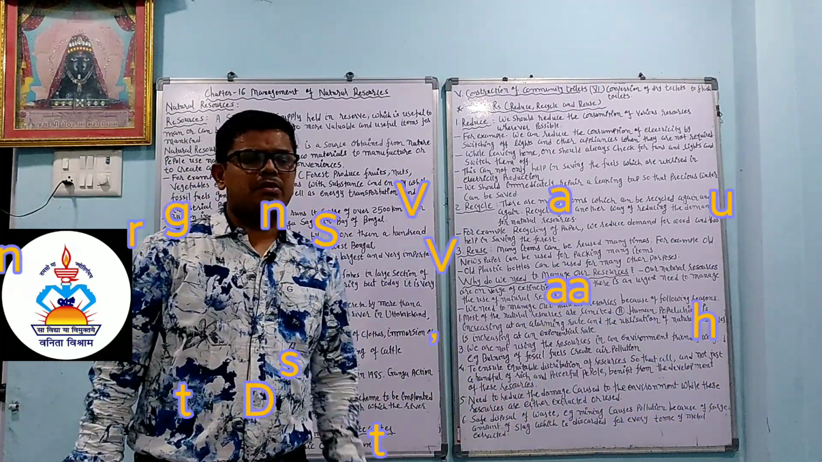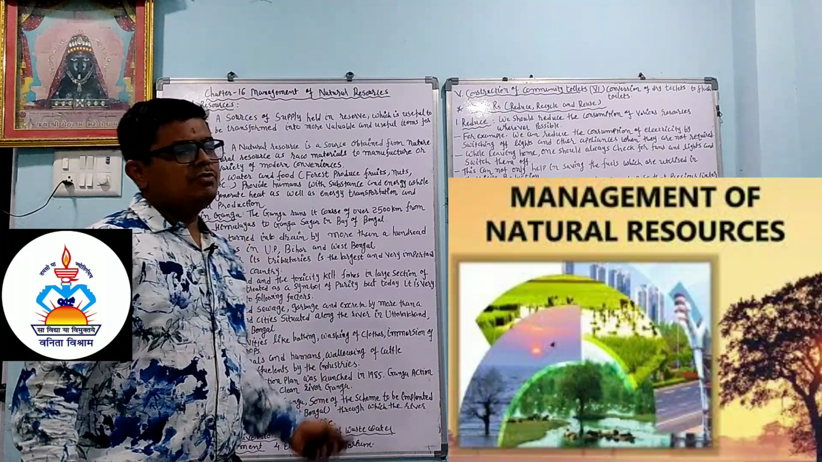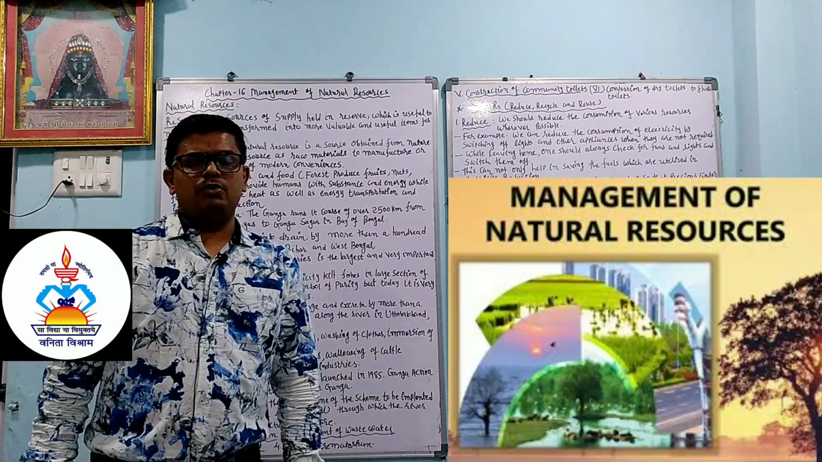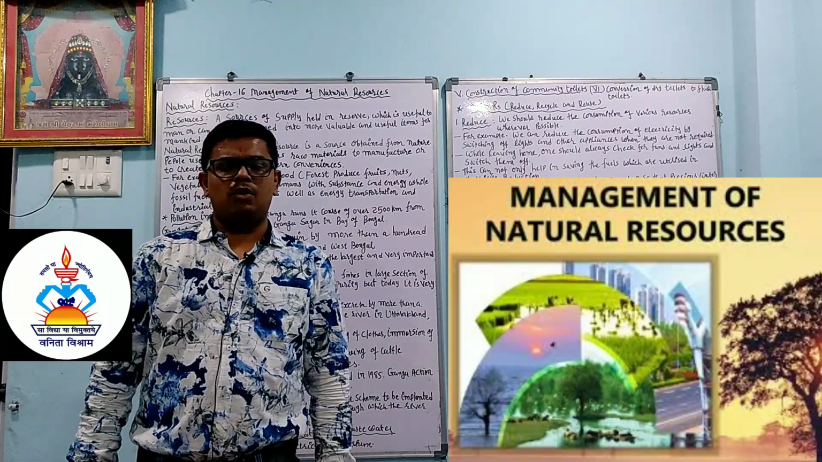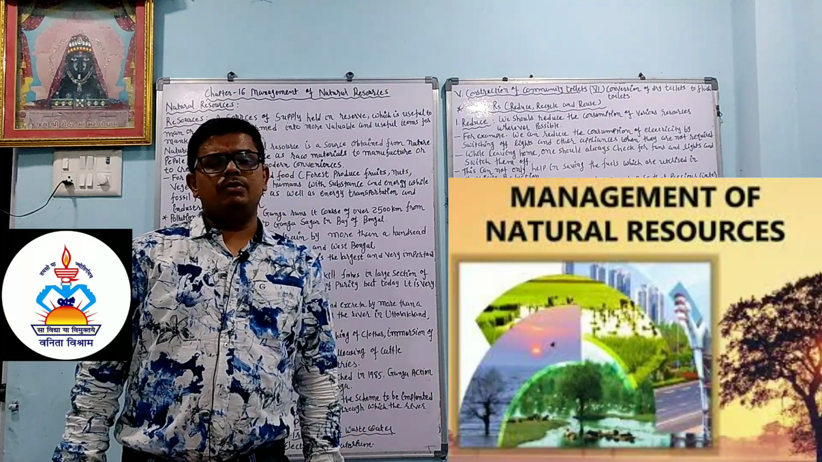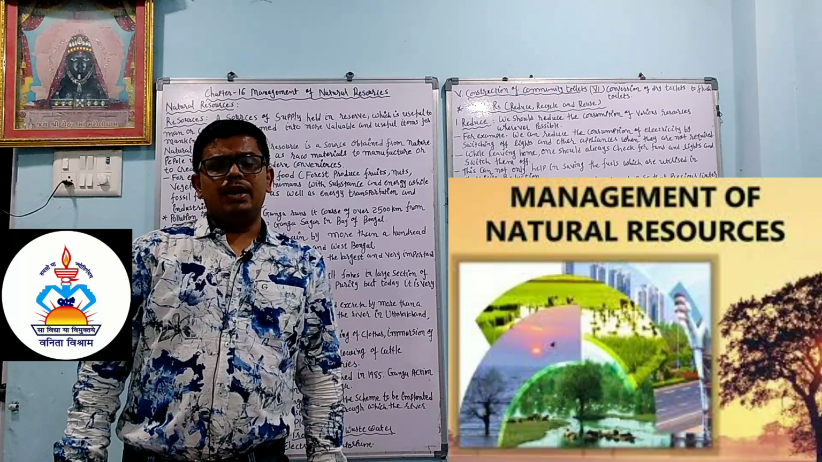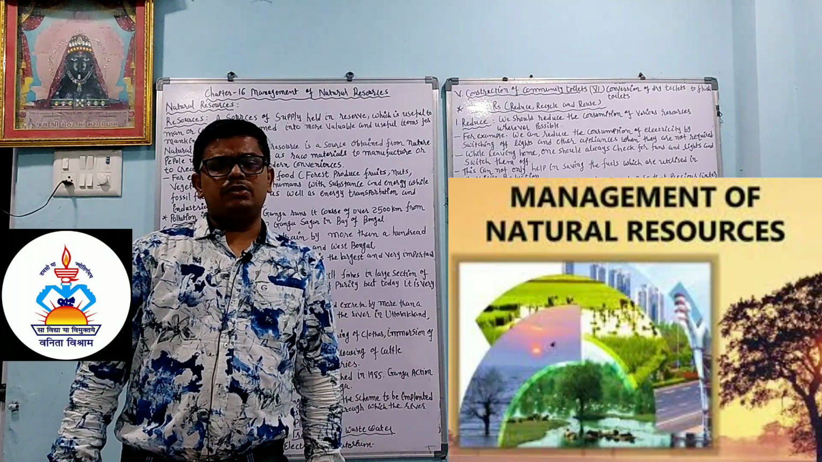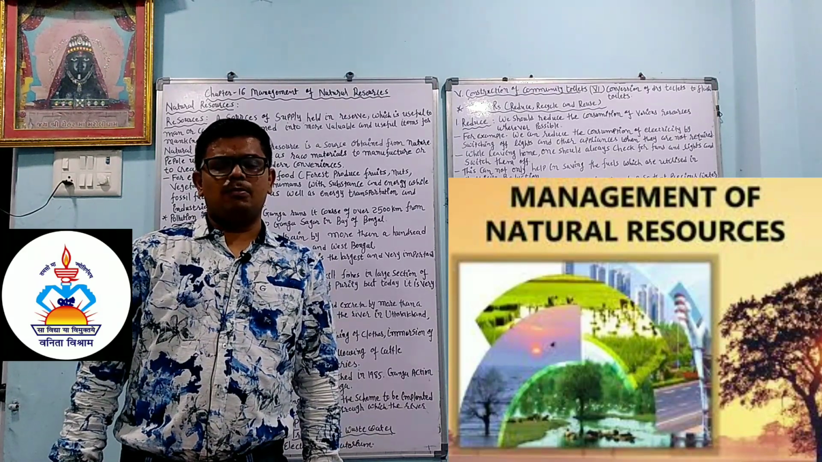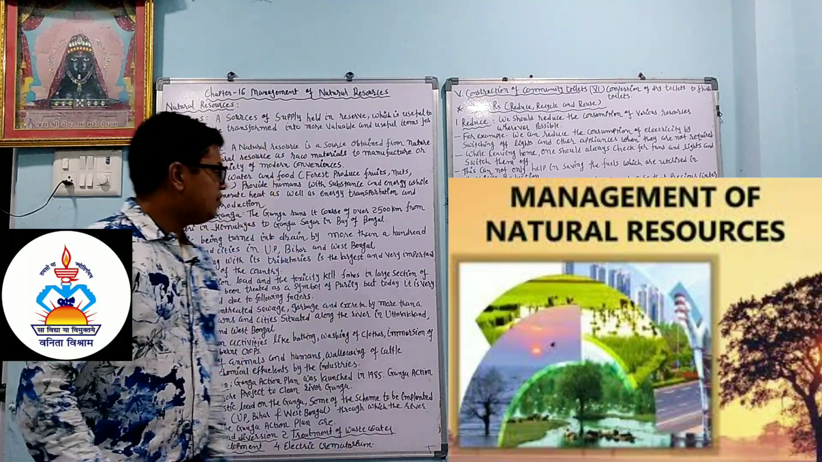Today we will start new chapter number 16, management of natural resources. Dear students, we are going to discuss some natural resources like water. We get water from the river, ocean, pond. So we have to maintain it properly, so that future generations can use it properly. Okay, so we will start.